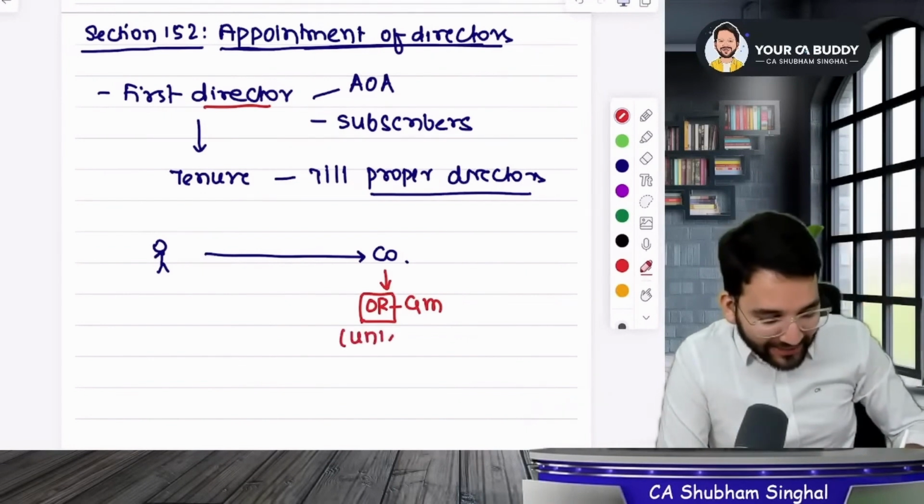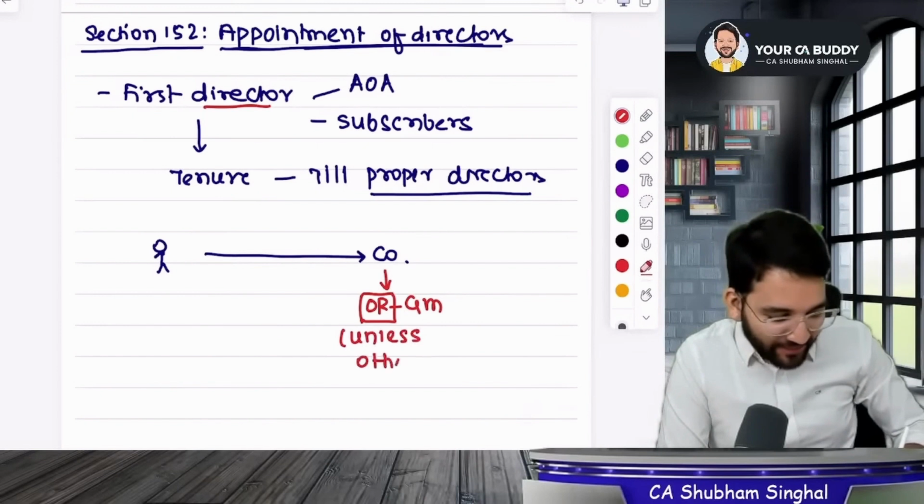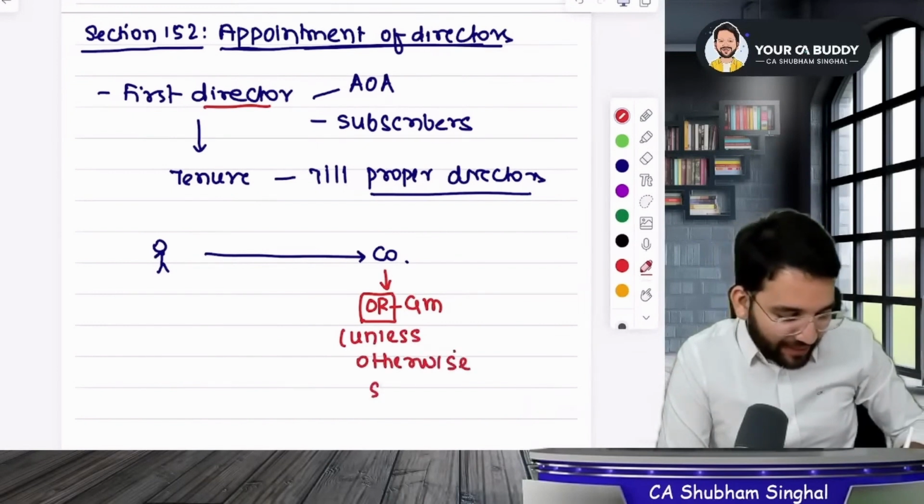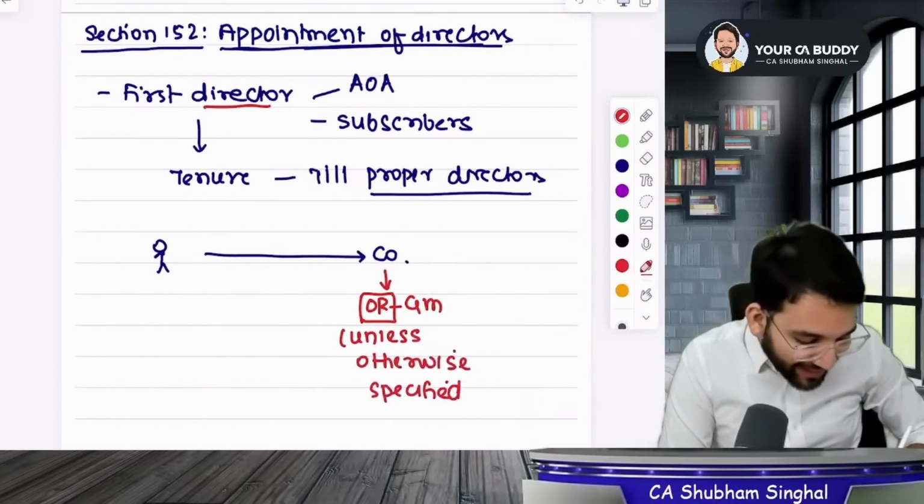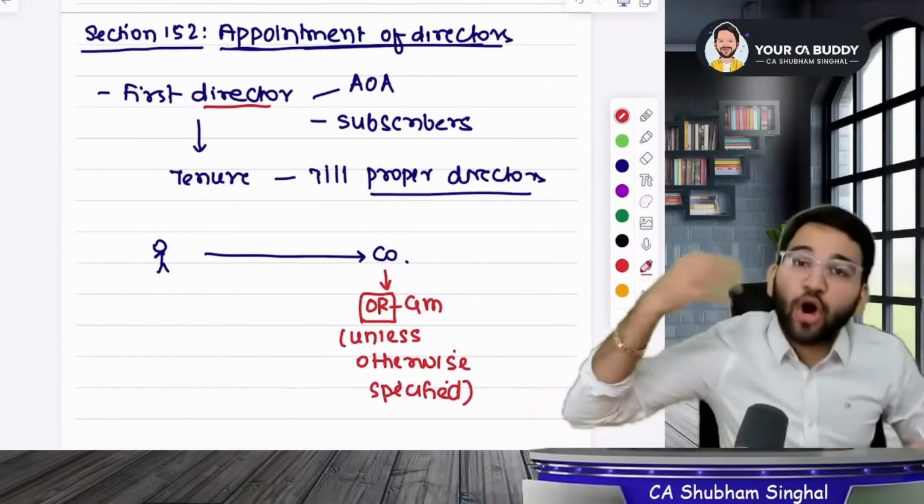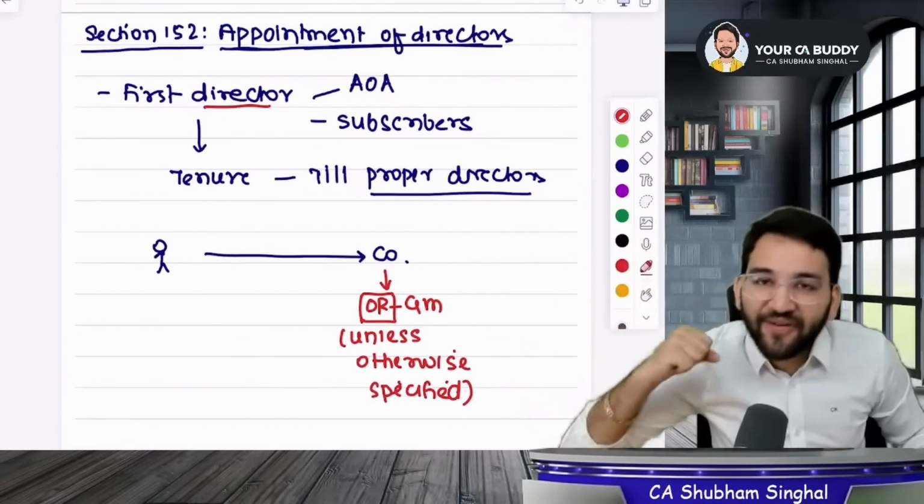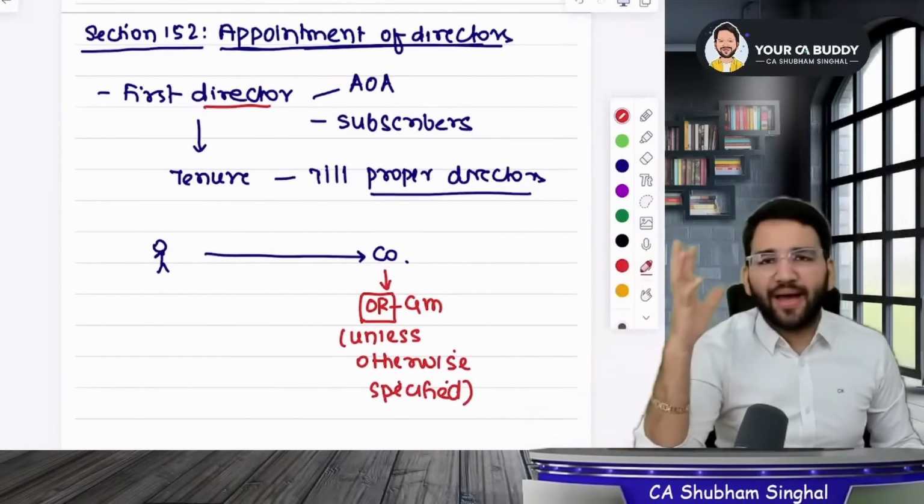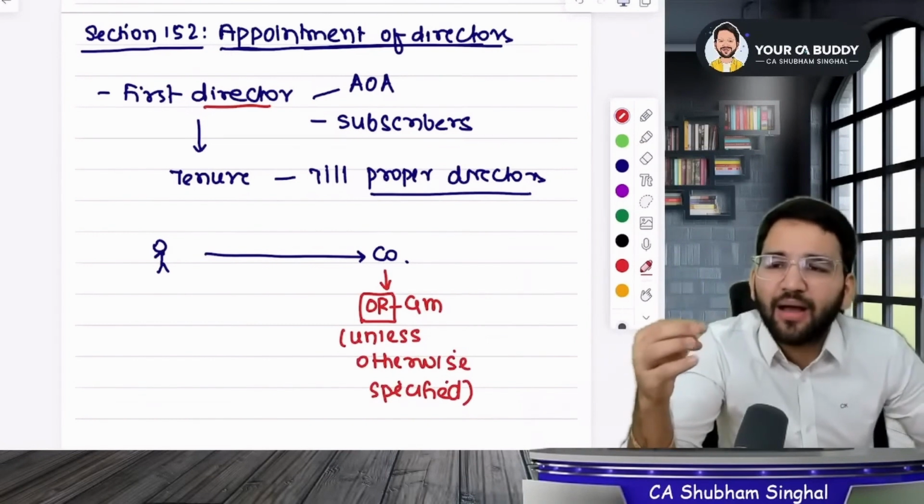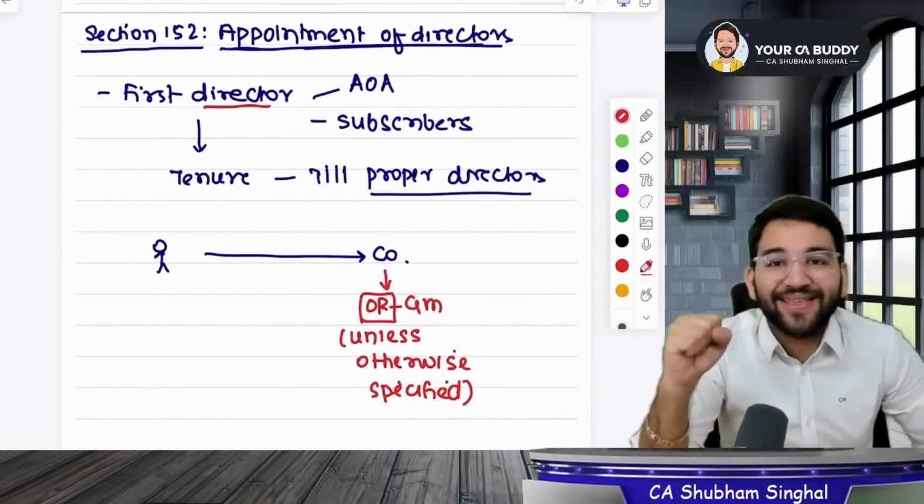Write down in the bracket, "unless otherwise specified." What do these words mean? If something else is specified. So what does "unless otherwise specified" mean? If something else is written, what do you mean by that? If somewhere you have specifically written SR.